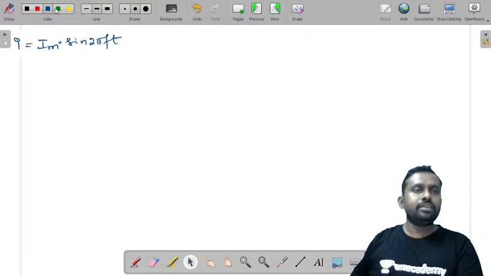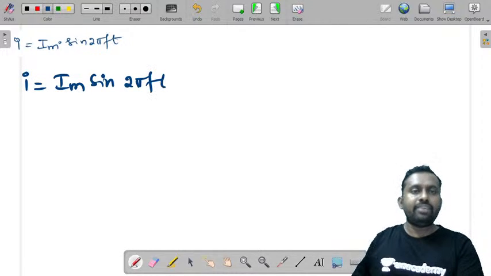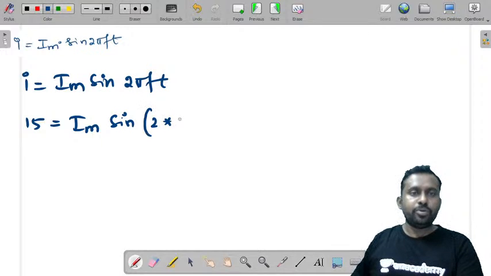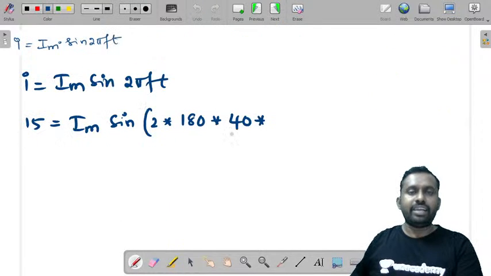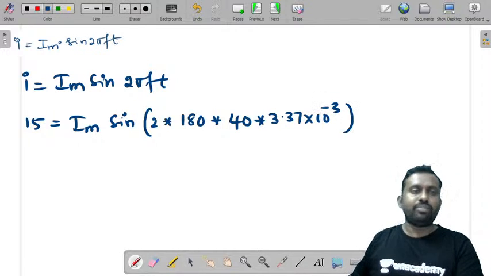I is equal to Im sine 2 pi ft. I value is already given as 15, equal to Im into sine of 2 into pi, pi is 180, into frequency 40 and time 3.375 milliseconds, that is 10 power minus 3.